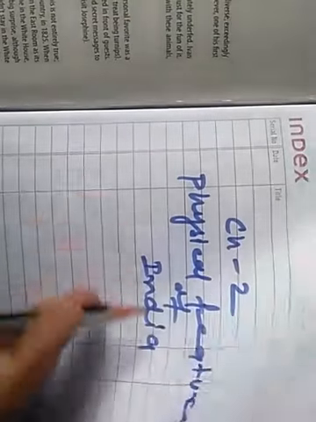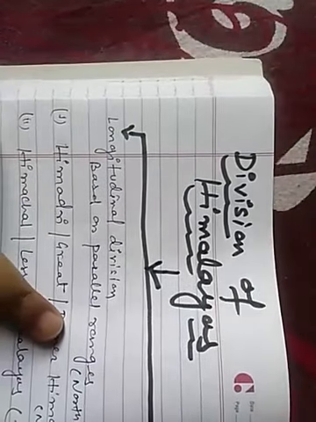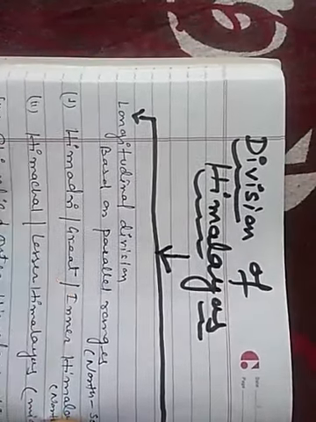Chapter 2, Physical Features of India. So we were learning about the division of Himalaya. Let's conclude our topic. Division of Himalayas on the basis of first the parallel ranges and then on the basis of rivers. So the longitudinal division of Himalaya based on parallel ranges is the north to south division of Himalaya.